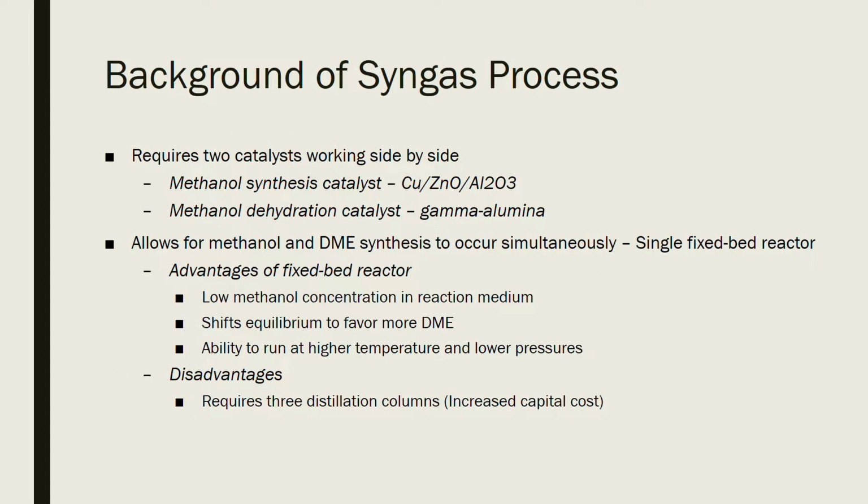The direct synthesis method using syngas is a much more viable production method because of the low cost of syngas as a feedstock. This method requires two catalysts working side by side: a methanol synthesis catalyst, copper zinc oxide alumina, as well as a methanol dehydration catalyst, gamma alumina. Using a bifunctional catalyst allows for methanol and DME synthesis to occur simultaneously in a fixed bed reactor. The benefits of a single fixed bed reactor include the low methanol concentration in the reacted medium, which shifts the reaction equilibrium to favor DME.